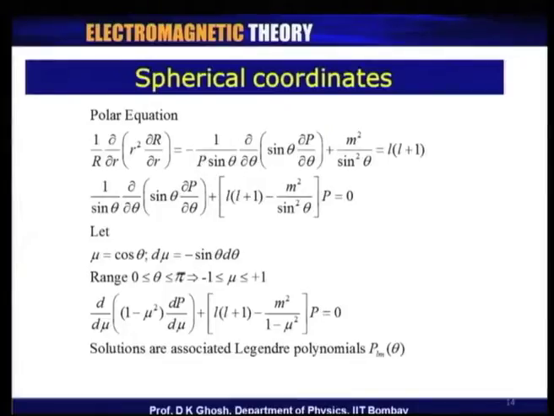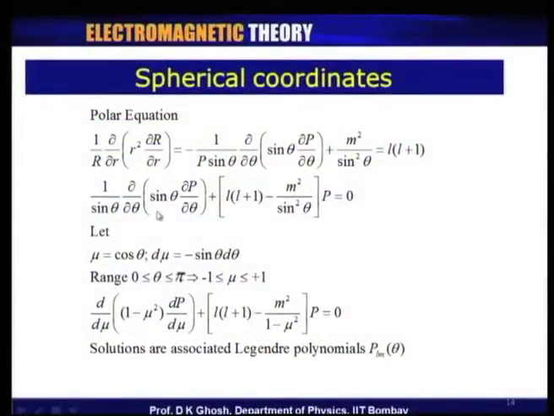So, once again with the type of argument that we have been giving, each one of these terms must be constant. I do not know what that constant is, but anticipating some result, let me put that constant to be equal to L into L plus 1. Of course, I have not yet said what L is, so I can write my constant any way I like. So, I have got now two equations. The polar equation is 1 over sin theta d by d theta of sin theta dp by d theta plus L into L plus 1 minus m square by sin square theta, into p, equal to 0.